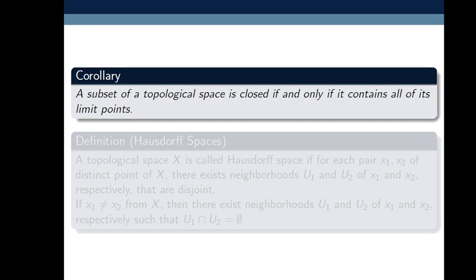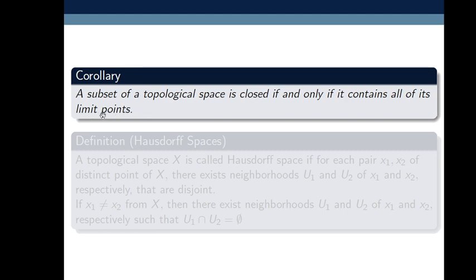Similarly, the set Z plus, the set of positive integers. The set of all limit points, meaning the derived set of Z plus, is the empty set, and the empty set is contained in Z plus. The empty set is contained in Z plus, that's why Z plus is closed. So whenever A prime is contained in A, then we say that set A is a closed set.